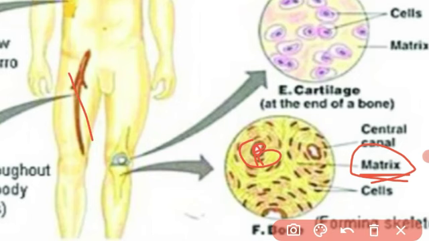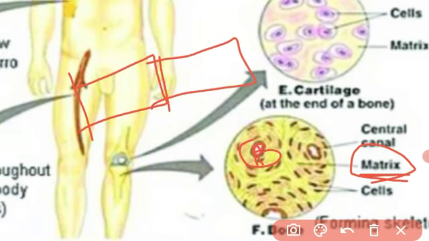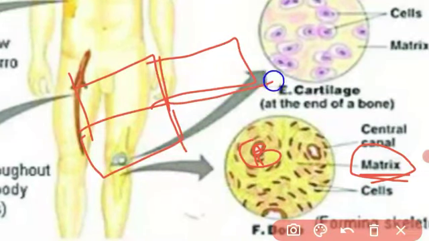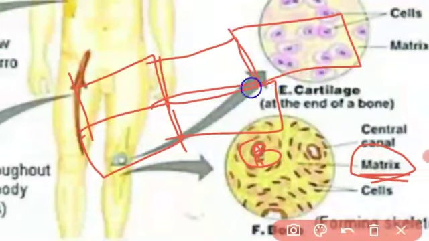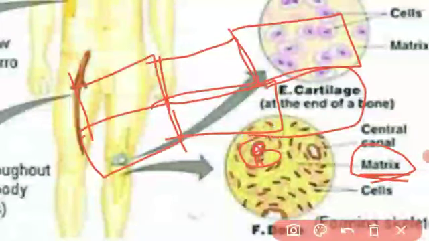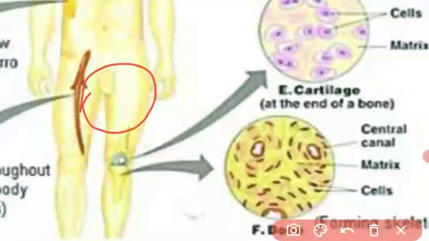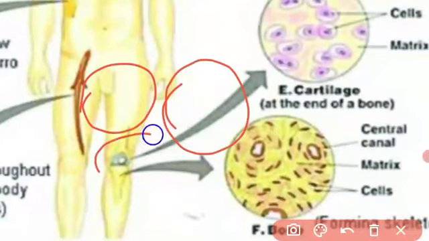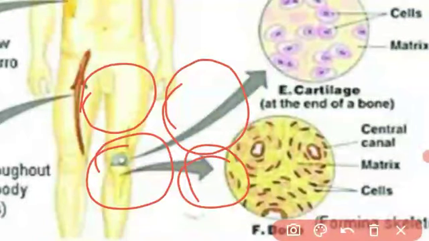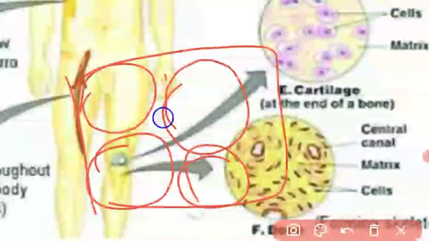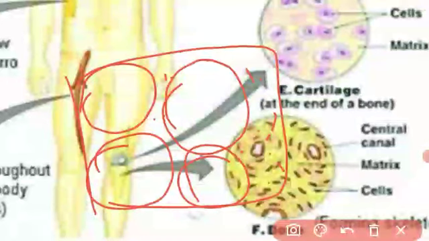These bricks are joined in the cement material, so cement is the matrix. In the same way, the bone cells, all connective tissue cells, are fixed into the matrix. The matrix may be solid, may be liquid.